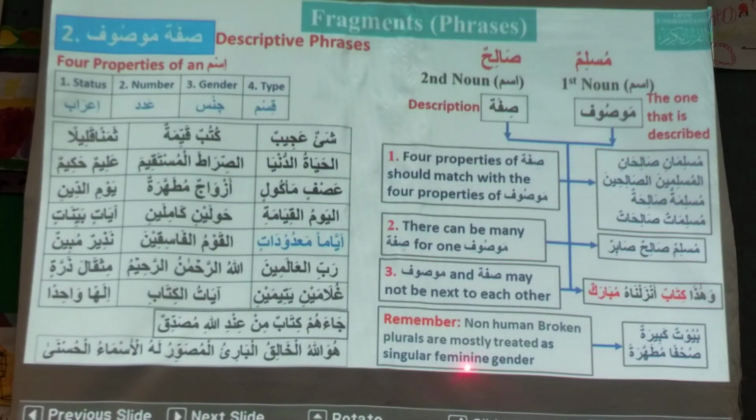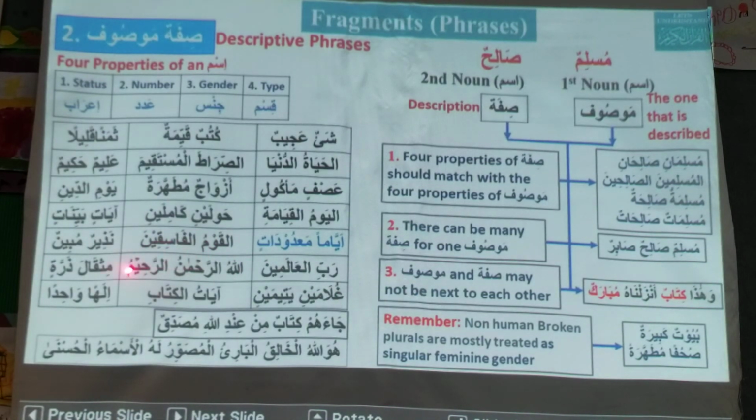So both are used in Quran. وَقَالُوا لَن تَمَسَّنَا النَّارُ إِلَّا أَيَّامًا مَعْدُودَاتٍ. So this is from there. The Jews said that the fire will not touch them except for counted days.